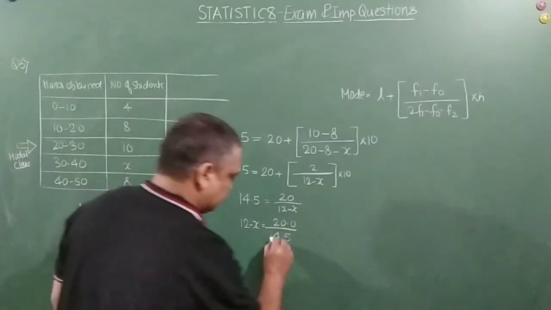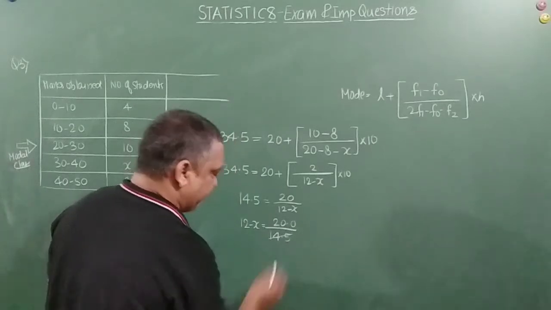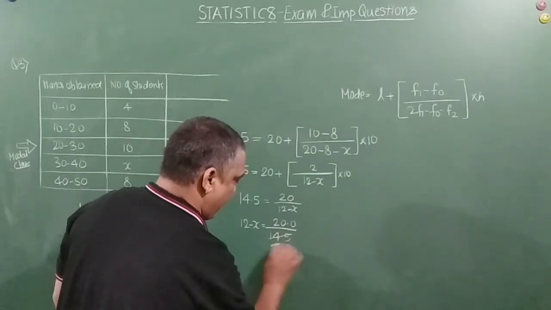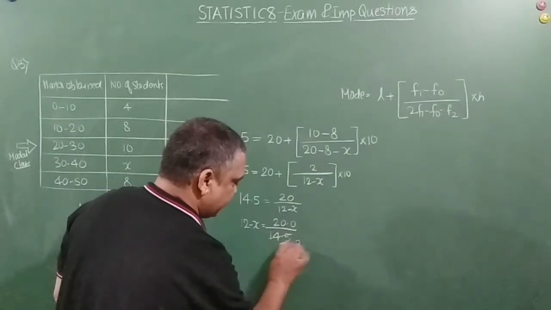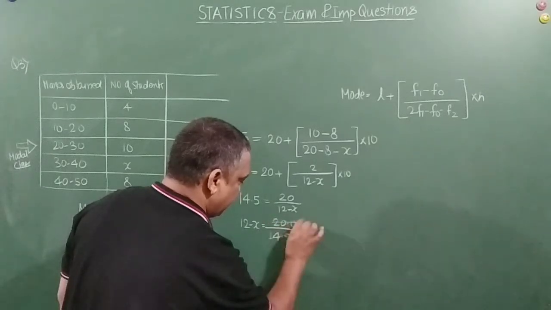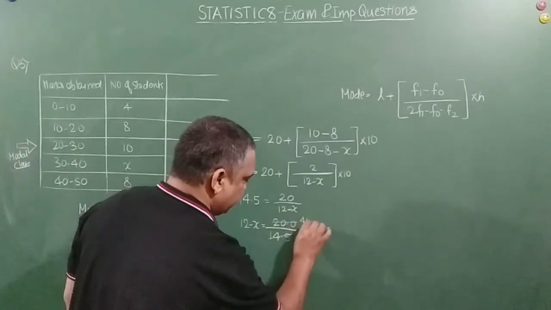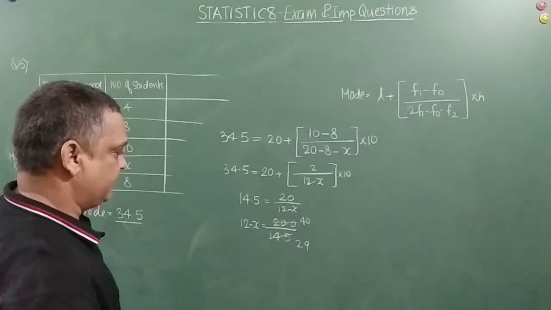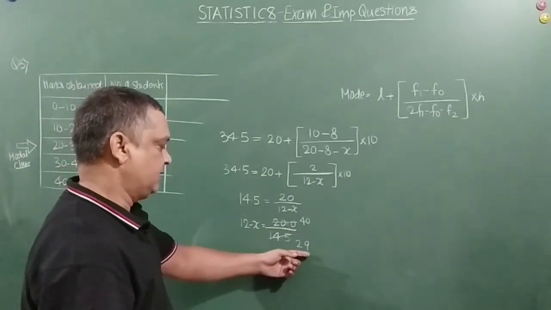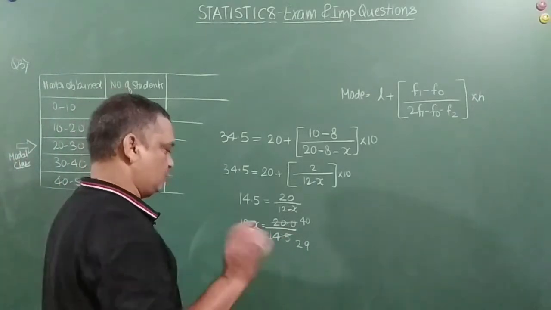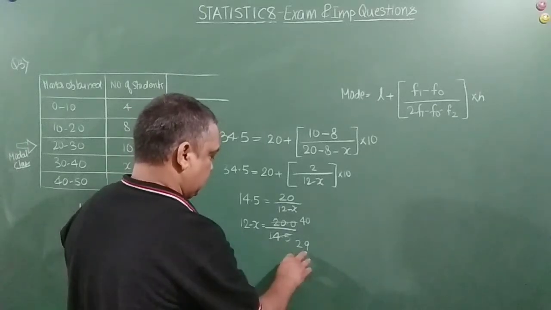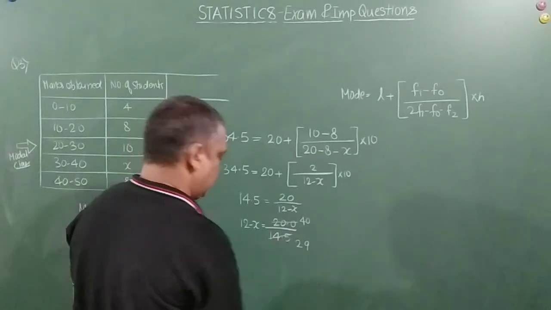So 2 5s are 10, 29, and this is 40. 40 by 29, right? Anything else? No, nothing. Okay.